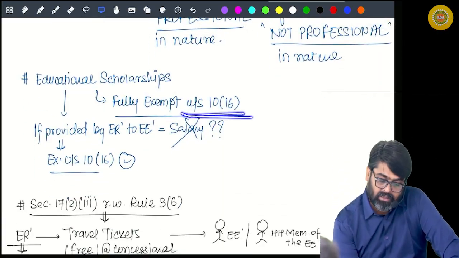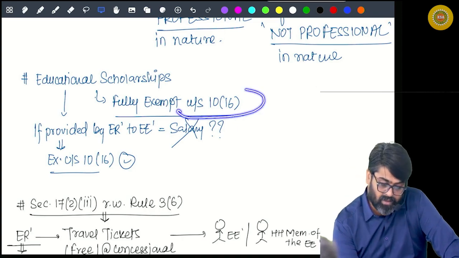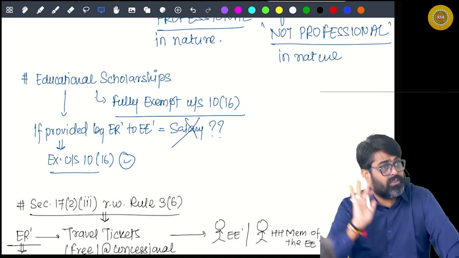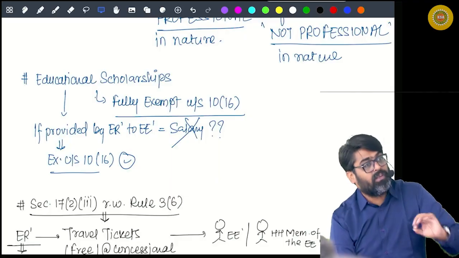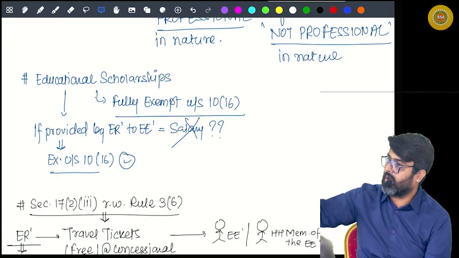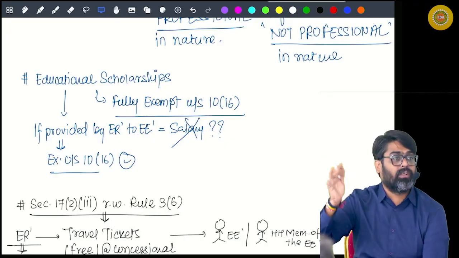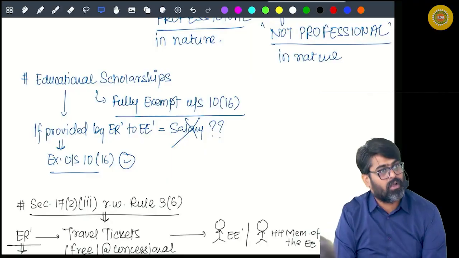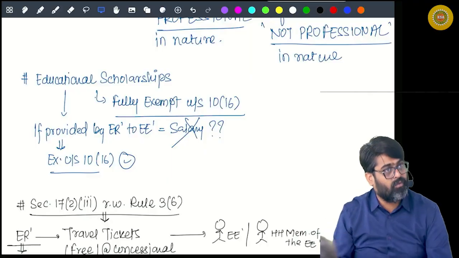Now, important point, educational scholarships. There is one section, section 10 subsection 16. As per this section, any person giving educational scholarships to any person, that educational scholarship is fully exempt. Now can your employer provide an educational scholarship to you for your children, for your household members?